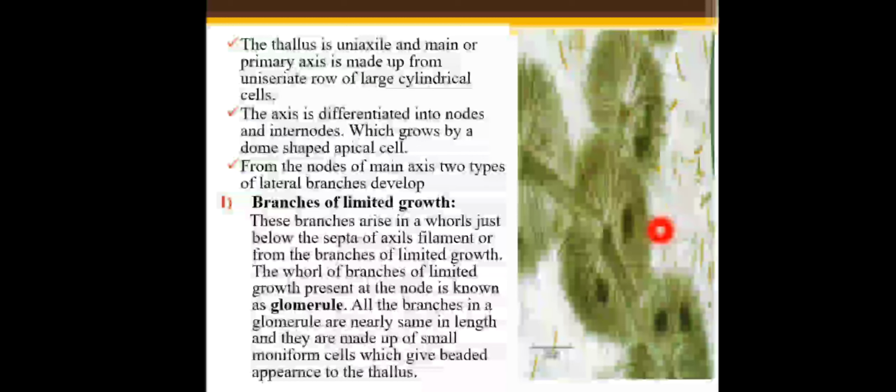All the branches in the glomerule have the same length; you can see these branches having the same length. They are made up of small moniliform cells, which give a beaded appearance to the thallus.